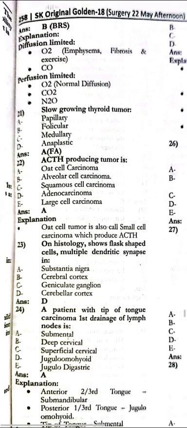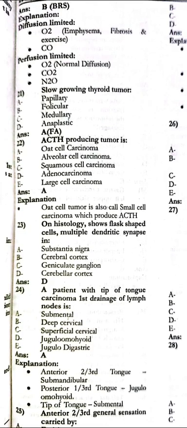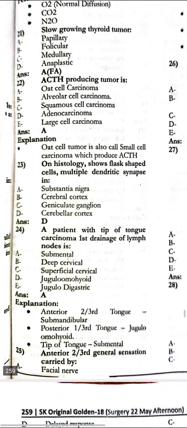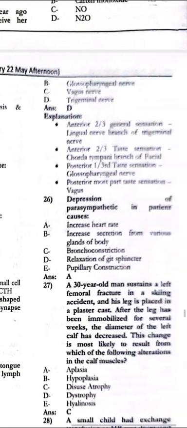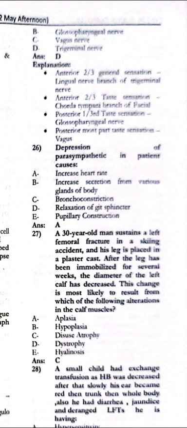On histology it shows flask shaped cells, multiple dendritic synapse in the cerebellar cortex. The patient with the tip of the tongue carcinoma, first drainage of the lymph node will be the submental lymph nodes. Submental lymph nodes. The anterior two-thirds of the tongue general sensation is carried by the trigeminal nerve. The depression of the parasympathetic in the patient causes the increased heart rate.